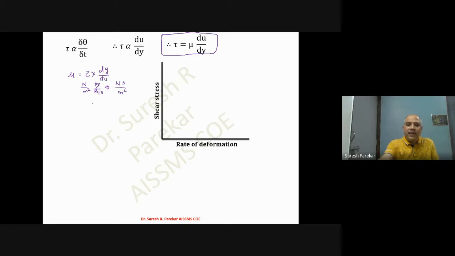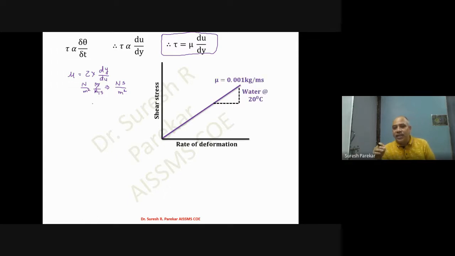Now if we see the value of dynamic viscosity for water, it is 0.001 kg per meter second at 20 degrees centigrade. Now how do we get it as kg per meter second?